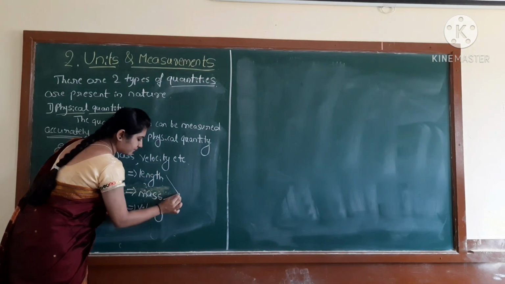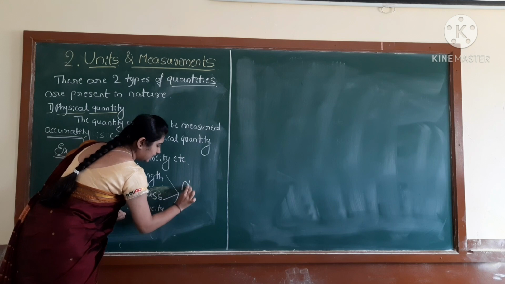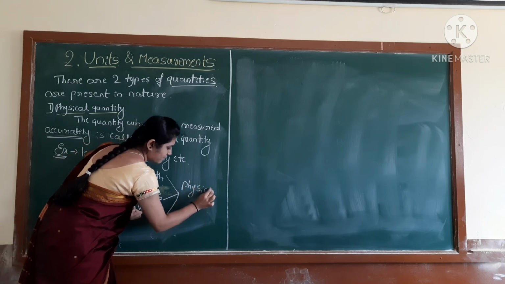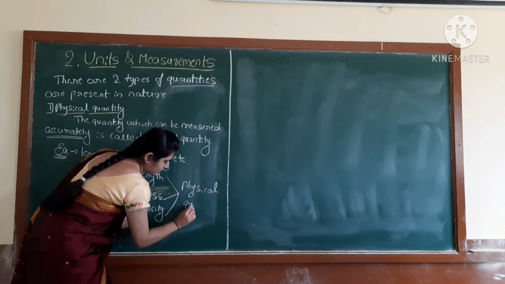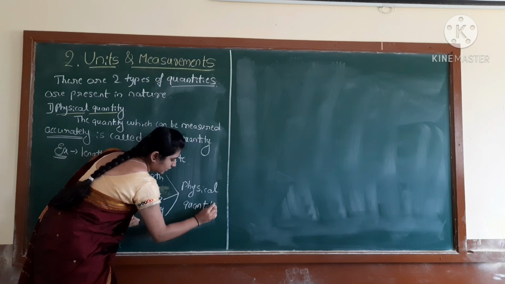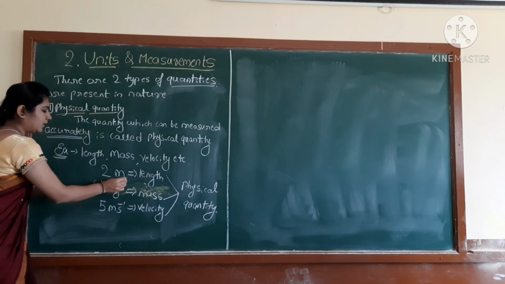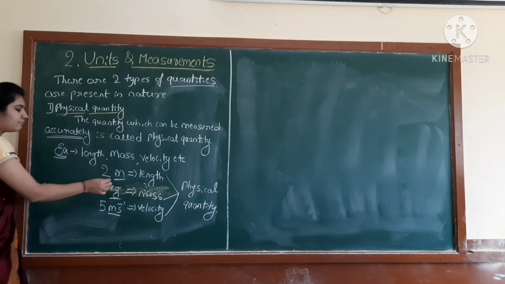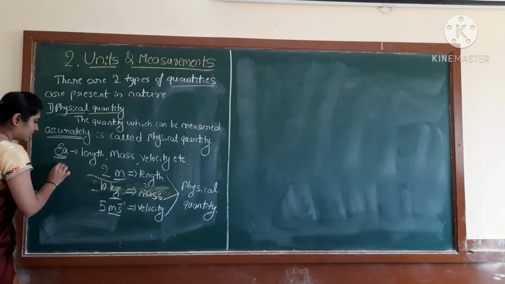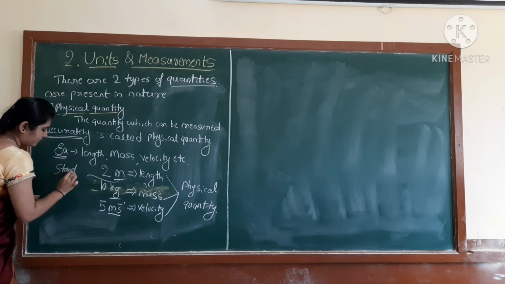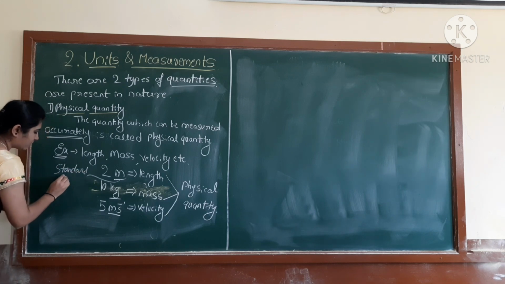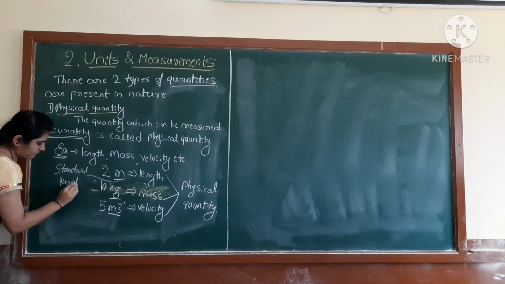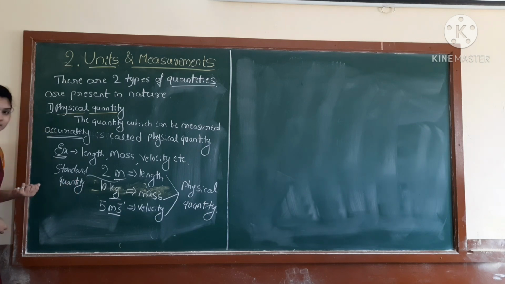Take it here: physical quantity. Then what are meter, kg and meter per second? See, meter is nothing but a standard quantity.